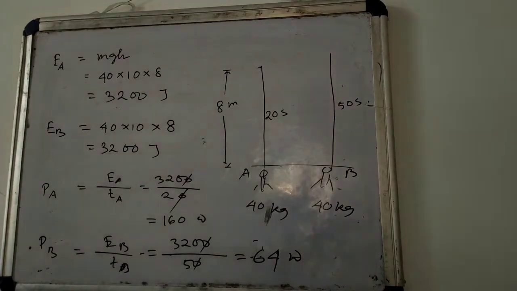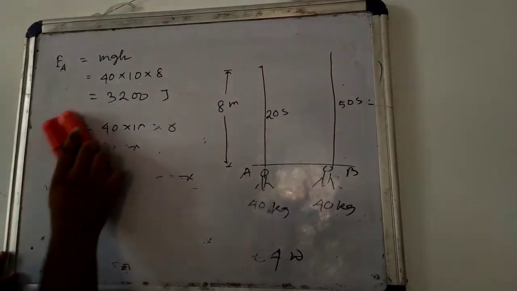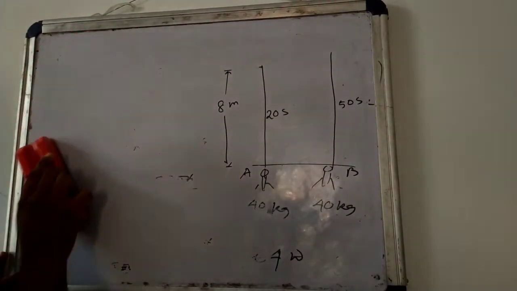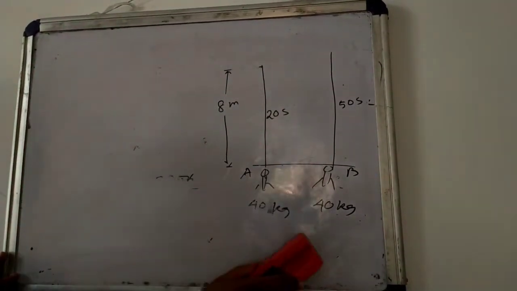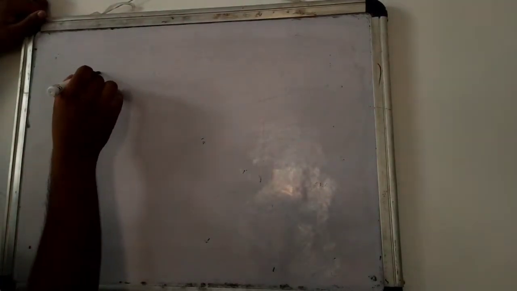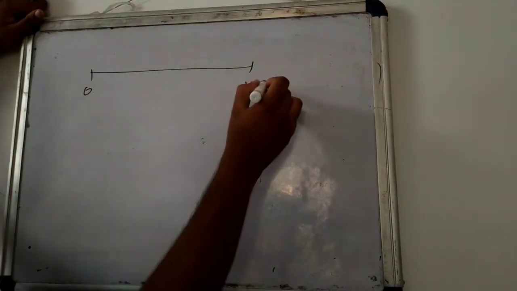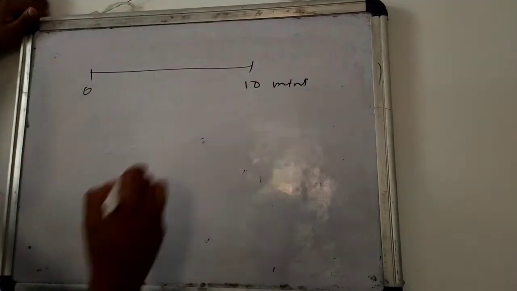Again, a person can perform different amounts of work in different times. Suppose a person is doing work for 10 minutes, 0 to 10 minutes.